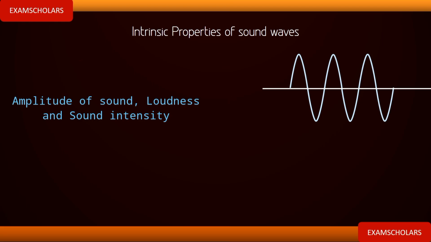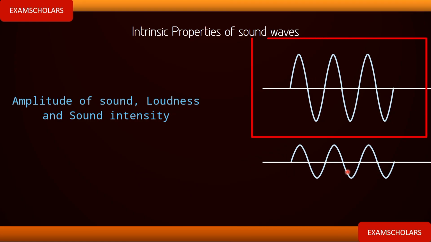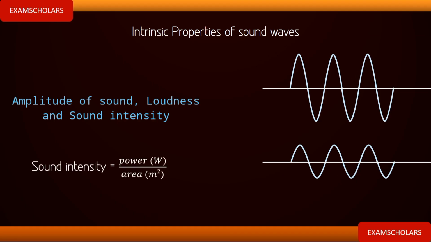Let's not move further in this intensity, let's just pause for now. If you're writing UTME exam and AP exam, between this sound and this sound, which one will be louder? This one, because this one has higher amplitude than this one. Sound intensity is power per unit area, and the SI unit is watt per meter square.